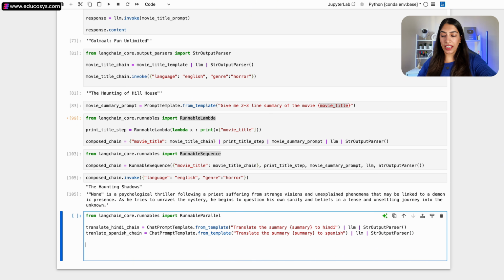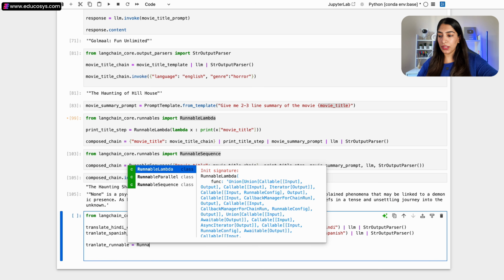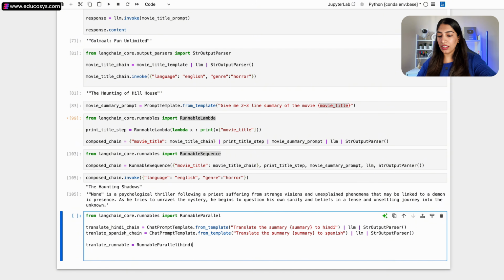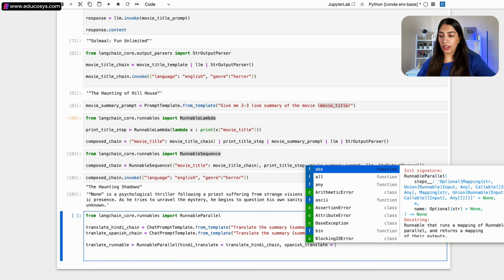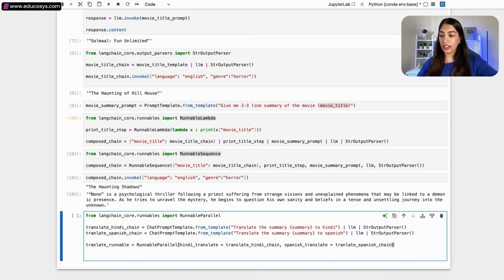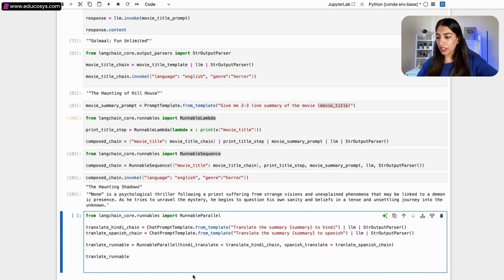Now we are ready to create our parallel runnable. I'm going to call it translate runnable, so that it is clear what we are trying to do. And here I am going to do RunnableParallel, and I'm going to pass these two. Suppose I am saying Hindi translate, and I'm going to put translate Hindi chain over here. And similarly, I'm going to say Spanish translate, and I'm going to put translate Spanish over here. So I've created the parallel, and now we just need to invoke it. This should be called translate, missed the S over here.